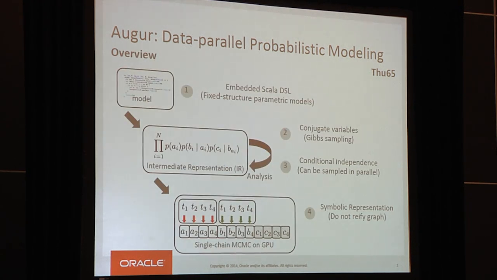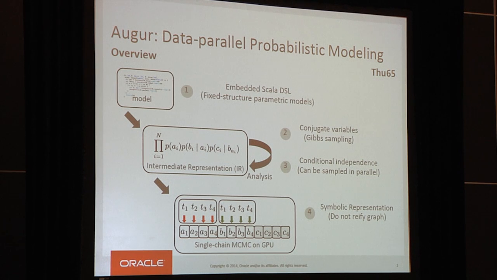Realistically, we can't expect to generate efficient code for every model. So instead, we focused on fixed structure parametric models. Given this restriction, the first attempt might be just to build the graph and sample it at runtime. But because we're on a GPU and it's a non-conventional architecture, this would probably have pretty bad performance. So instead, we have to analyze the model at compile time to discover things like conjugacy relations and conditional independence. And once we have this information, then we actually have a chance of generating code that will run efficiently on a GPU.